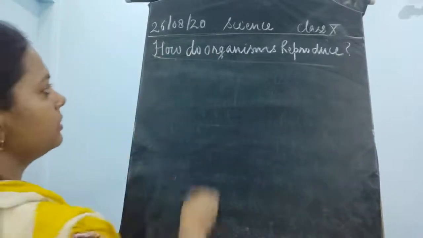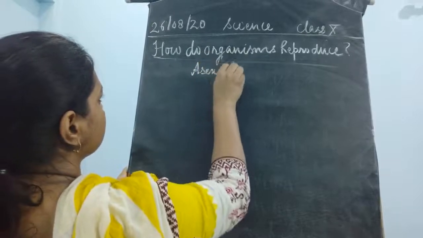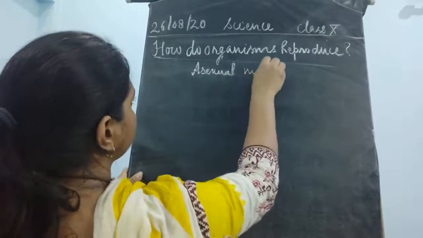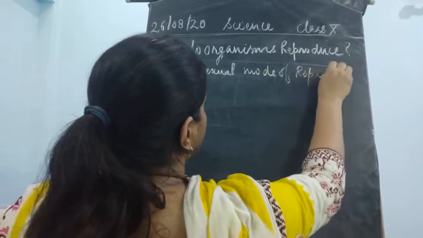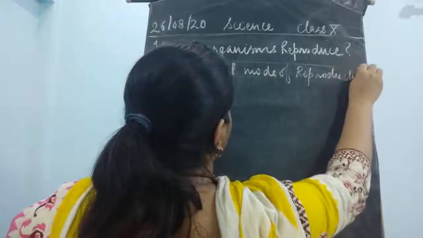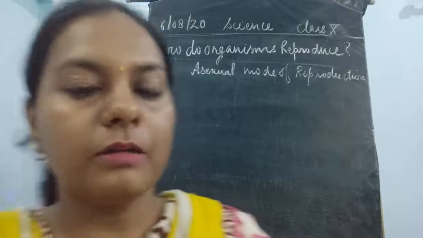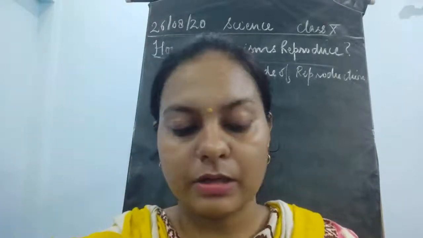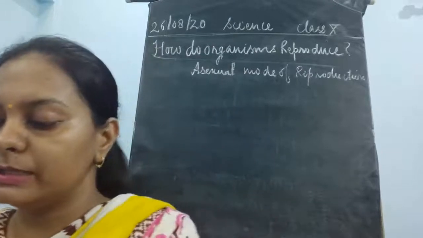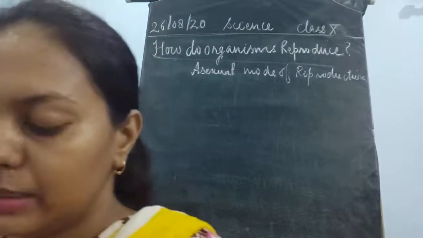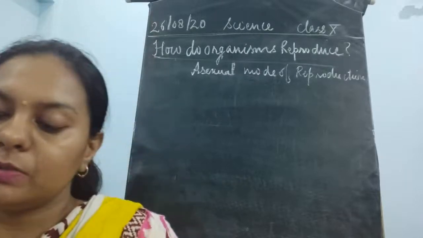So we'll discuss the asexual mode of reproduction. Okay, asexual mode of reproduction. Now, what are the different modes of asexual reproduction? So, in this chapter, we have to study where this mode of reproduction means only one single parent is required, and no gamete formation is required.